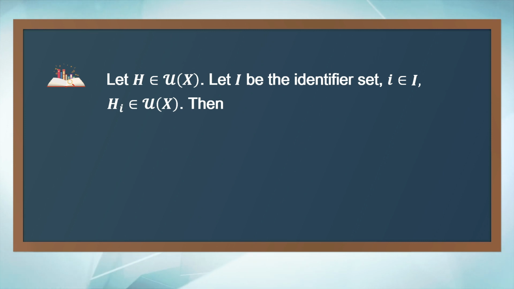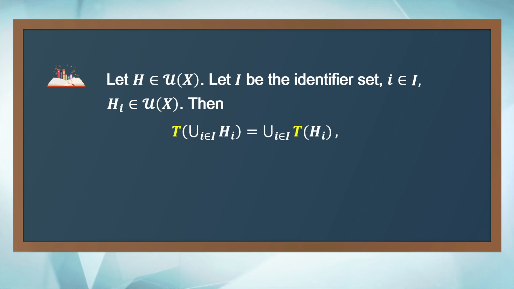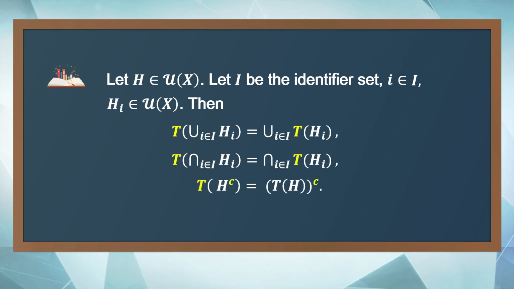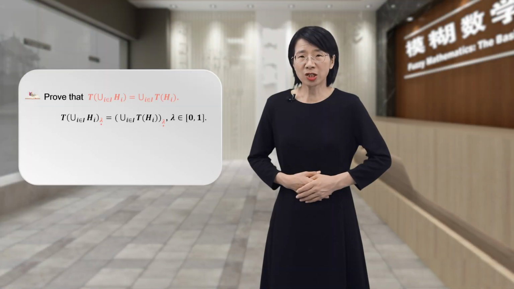In order to show that the mapping T is a homomorphic mapping, we need to show that T satisfies the following properties. Firstly, T of the union of Hi equals the union of T of Hi. Secondly, T of the intersection of Hi equals the intersection of T of Hi. Thirdly, T of the complement of H equals the complement of T of H. We will prove the first equality by showing that the strong cuts of the two fuzzy sets at the same level are equal.